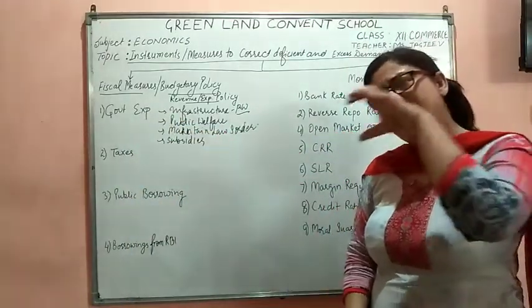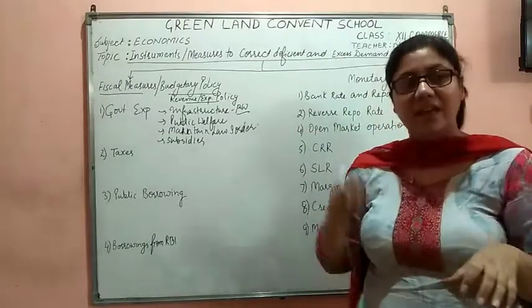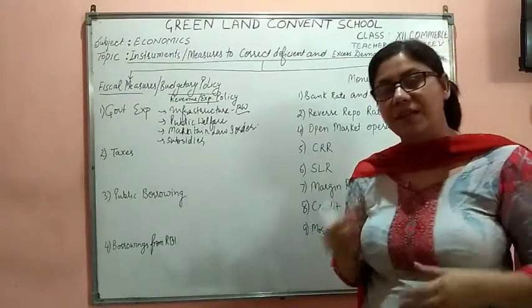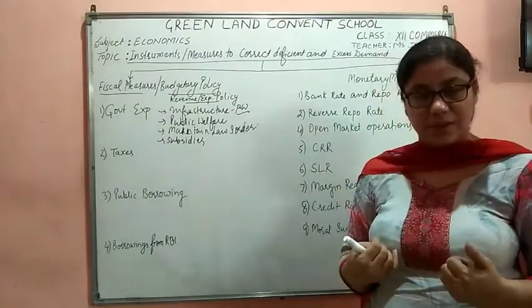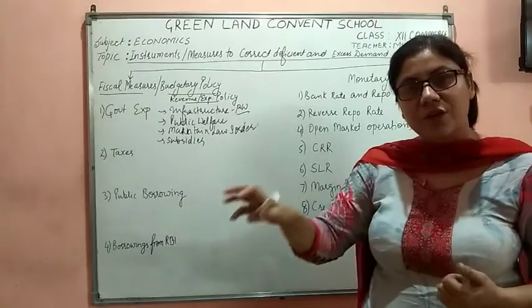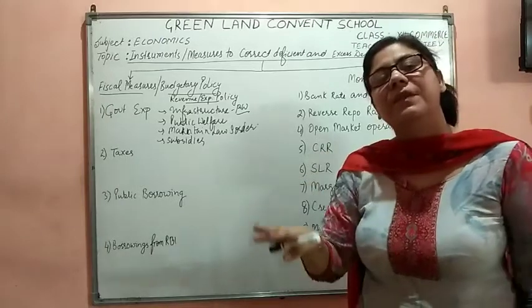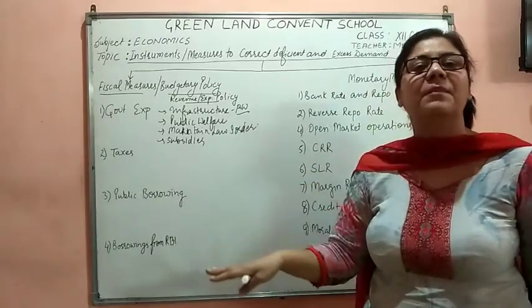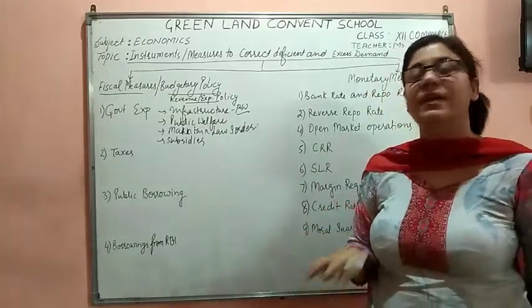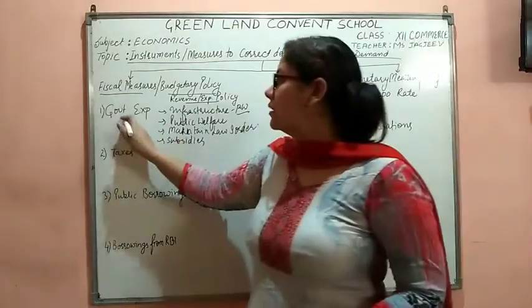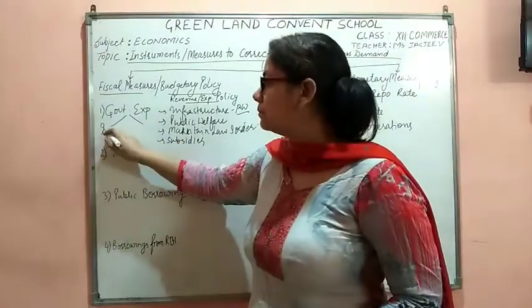Now students, inflation and deflation. In case of inflation, the government needs to suck the amount from the economy. Government needs to withdraw the money from the economy, so there would be less money with the people. They would be making less aggregate demand, and the situation of inflation would be tackled. So what will the government be doing in inflation?